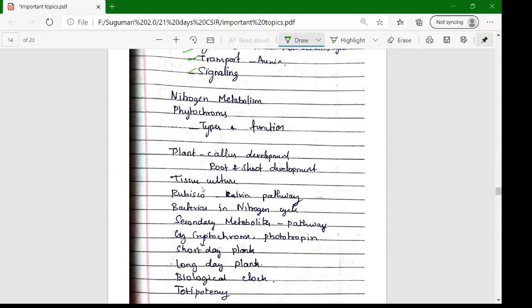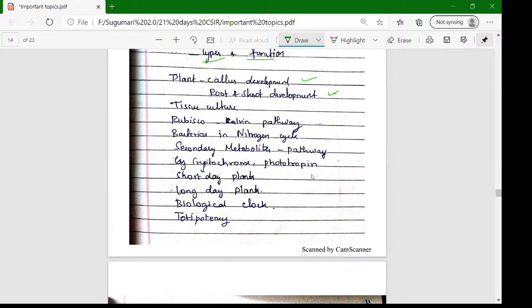In nitrogen metabolism, what are the microbes involved in this step? And phytochrome: what are the types and functions? Next is callus and plant tissue culture. Very important things are callus development and shoot and root development. What are all the compounds involved in plant callus development and shoot and root development? And Rubisco and the Calvin pathway are very important, as I mentioned earlier.